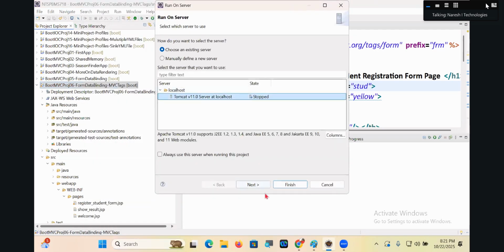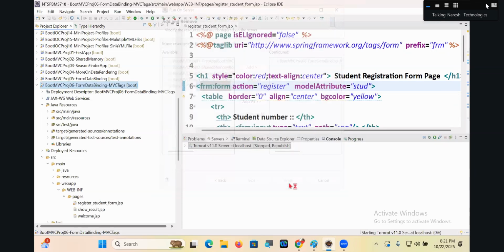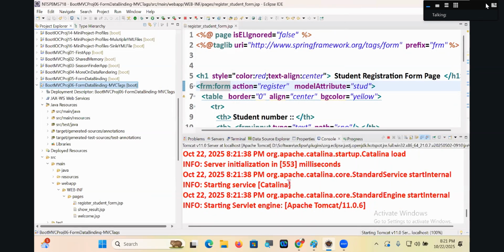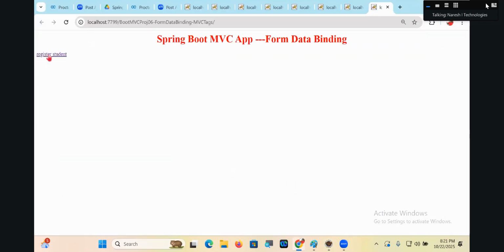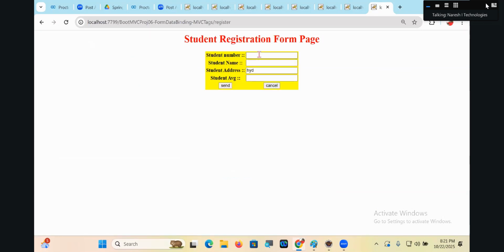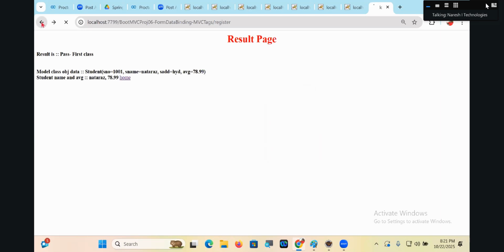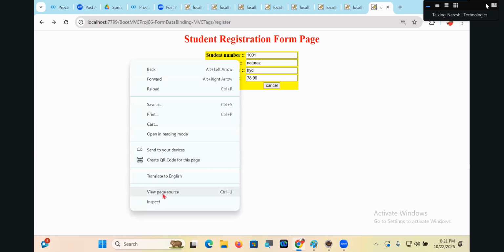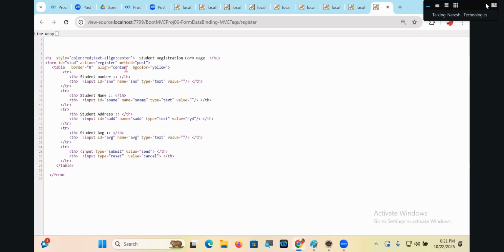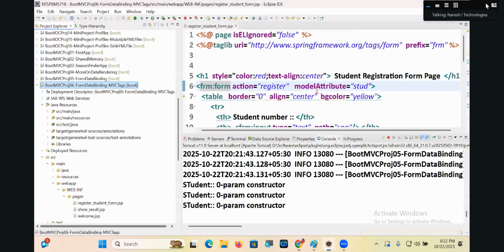Run on server, say next, say finish. Run on server, say next. 1001. There's no change, guys. Still output comes. But look back, view source. Still post is coming by default, though in my form page it is not there. In my code it is not there, but still it comes.